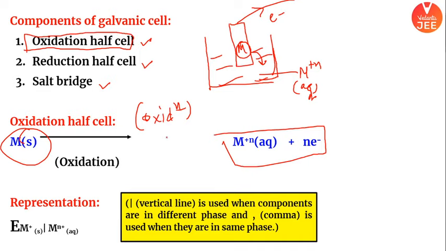When this process will keep on happening, positive charge would be more in the solution because metal is getting converted into M^n+ ion. So positive charge would be created in the solution. Similarly, the positive charge on the rod would be relatively less. So there is a charge difference between the two surfaces. And in physics, you also study that whenever there is a charge difference between two surfaces, potential is developed. This developed potential is called oxidation potential.